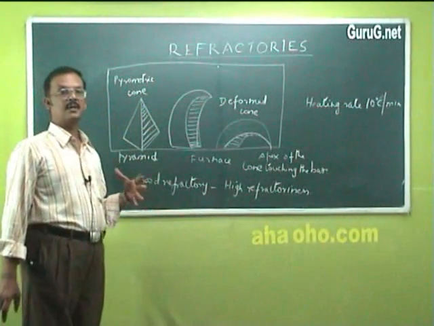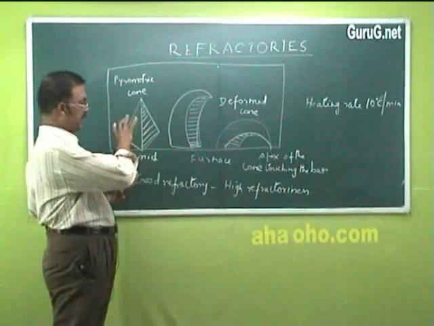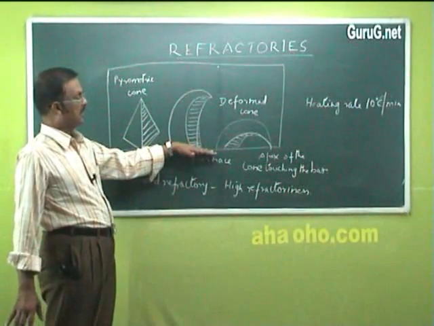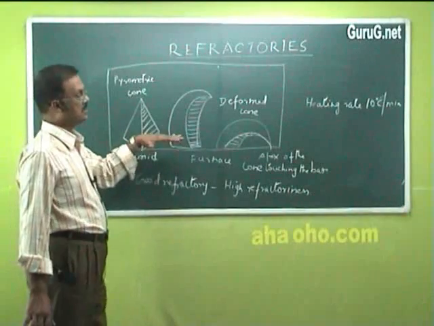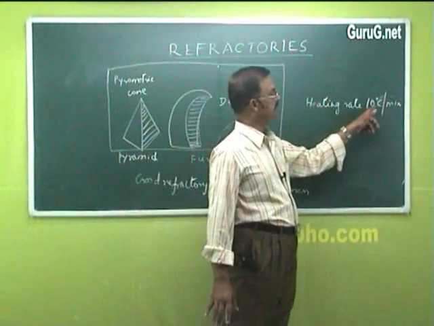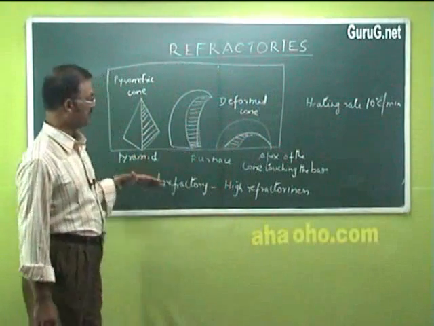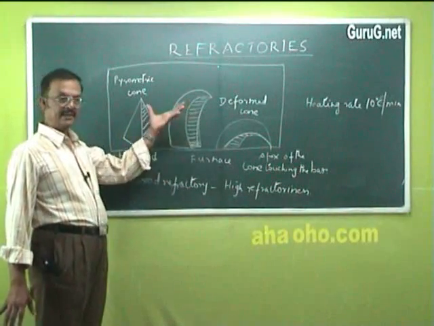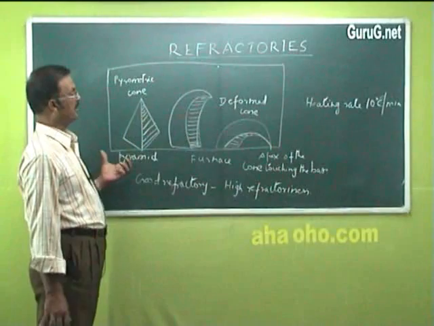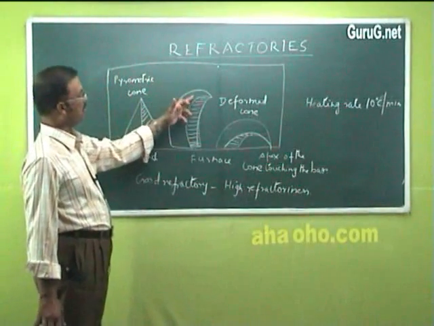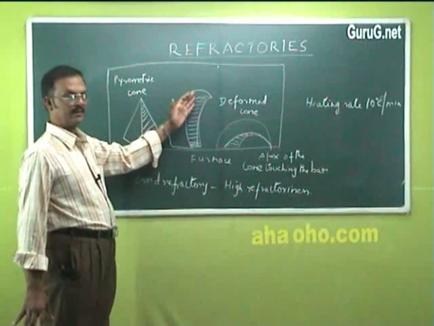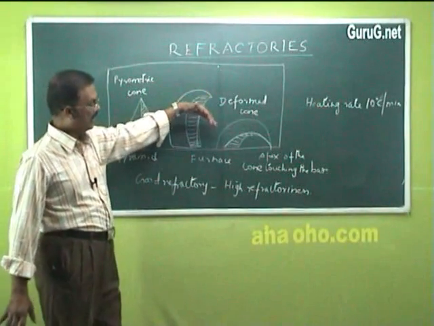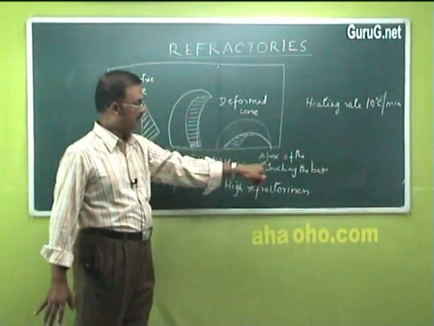materials whose PCE values are already known are taken, and all these are kept in an electric furnace, and the furnace is heated steadily at a heating rate of 10 degrees centigrade per minute. So with rise in temperature, the temperature of the cones will also rise. At one particular temperature, the test cone will start softening. When it starts softening, the apex will start bending and will keep on bending, and it will finally touch the base.